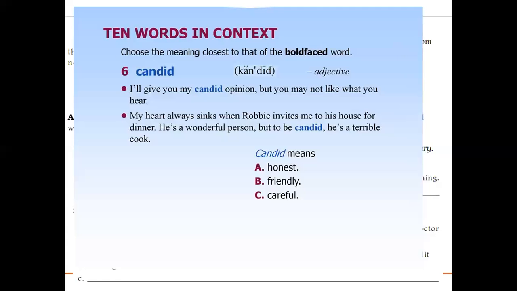My heart always sinks when Robbie invites me to his house for dinner. He is a wonderful person, but to be candid, like to be honest, he's a terrible cook. Here you see this person is explaining both sides of Robbie. He likes Robbie and says he's a wonderful person, but he's a terrible cook. So here he is showing his unbiased opinion. A candid opinion is an unbiased, true opinion, whether it's good or bad.